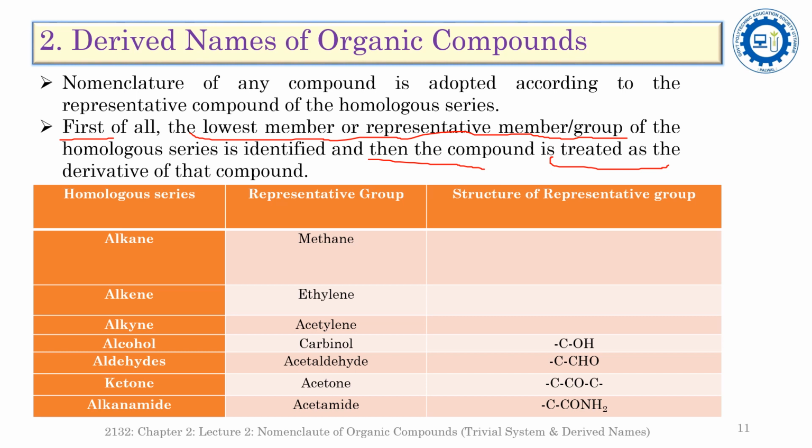The lowest member means the one to which the functional group is attached. For example, if it is a one-carbon member, then it is methane, whereas in alkene, acetylene, carbinol, etc. See this table. And now understand this concept using some examples.